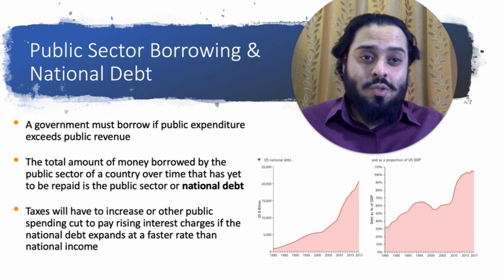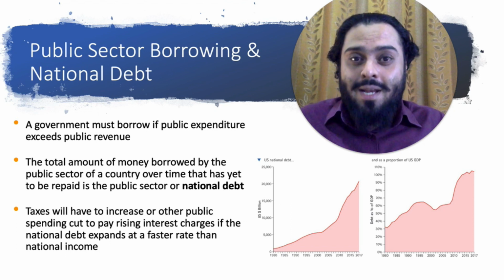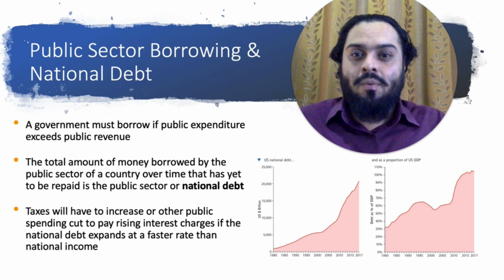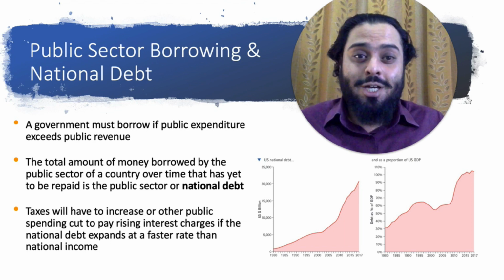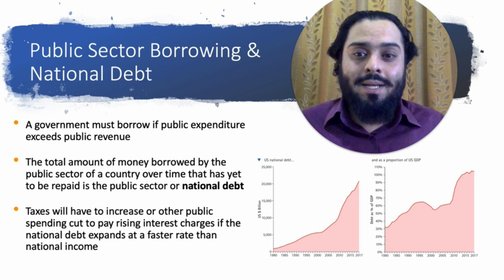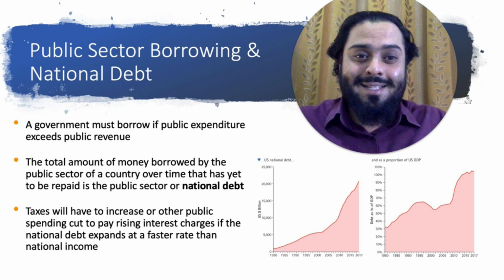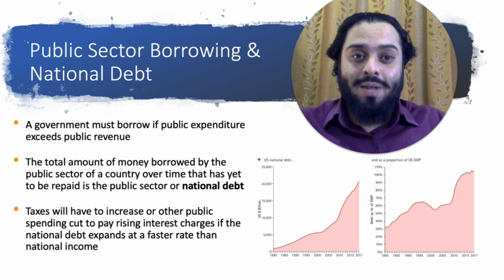If the government is running a budget deficit in the long run, it must borrow money in order to finance its deficit. That is, a government must borrow if public expenditure exceeds public revenue. The total amount of money borrowed by the public sector of a country is referred to as national debt or public debt. Obviously, it makes sense that if anyone is spending more money than they're earning, they would have to get it from somewhere. And where do they get it from? They would have to borrow it. Similarly, government does the same.